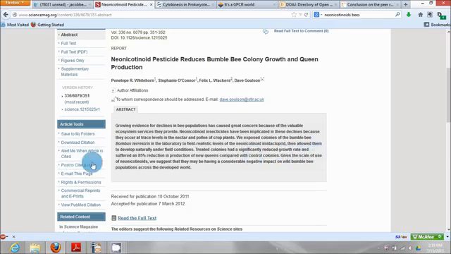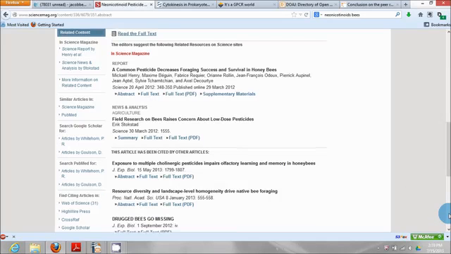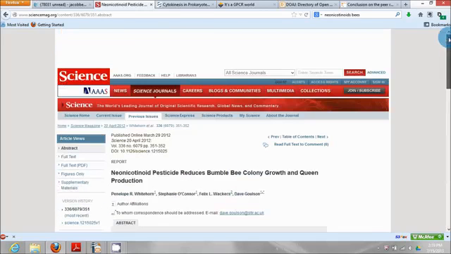Given the scale of use of neonicotinoids, we suggest that they may be having a considerable negative impact on wild bumblebee populations across the developed world. So these articles support the idea that there is some harm. And therefore, in Europe, these pesticides have already been banned, and these people that sent me the email are requesting that something similar be done in the United States. After reading this article and the other article that was also about this issue, I believe there is a legitimate threat, and I'm going to support the organizations that are trying to control the use of neonicotinoids in pesticides.